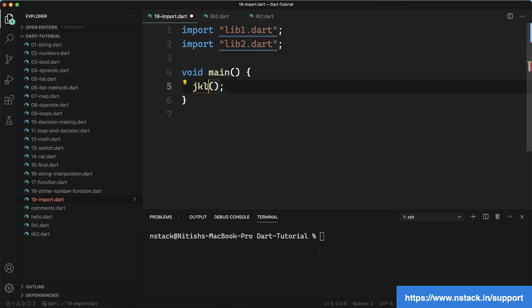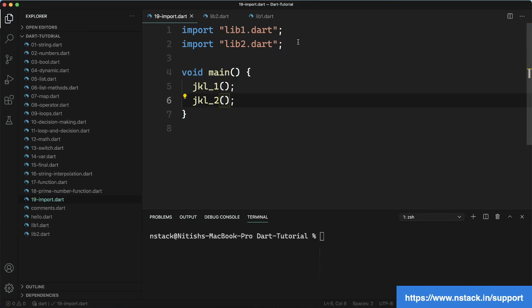So now I will write JKL underscore 1 and JKL underscore 2. When you import two or multiple files, make sure the things defined in those files do not match with one another.